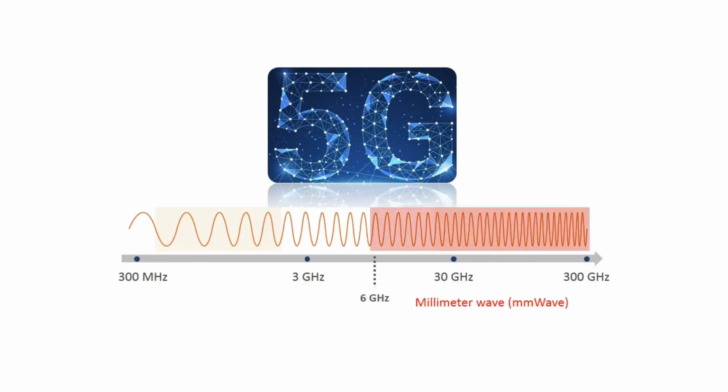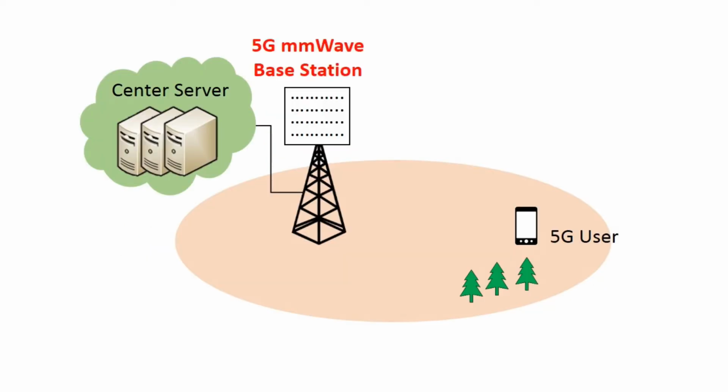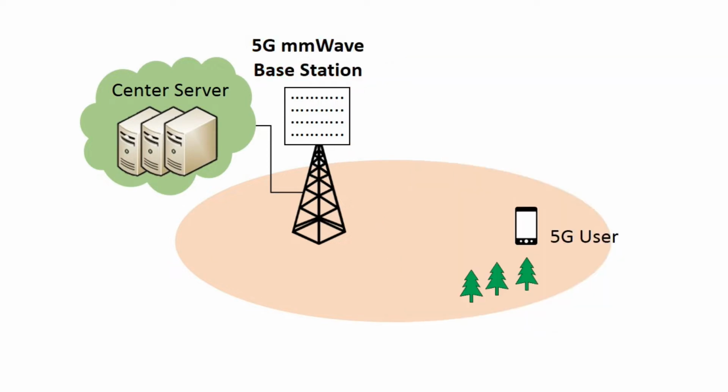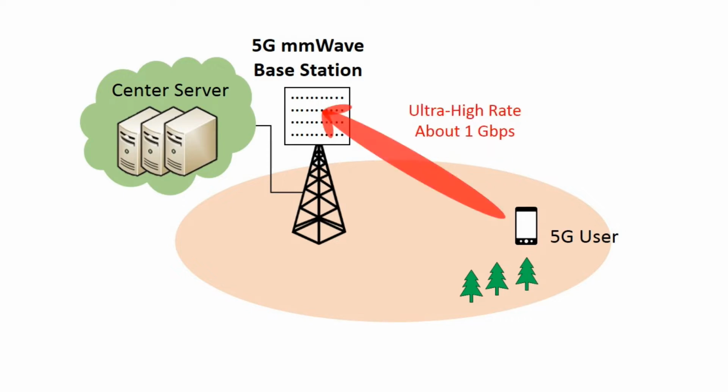5G has come. Millimeter wave becomes the key technology for ultra-high data rate services. Consider we have a 5G wave base station and center server, serving a 5G user. Under normal condition, we will have line-of-sight wave transmission to the user. The wave base station performs beamforming, achieving ultra-high data rate to gigabit per second level.